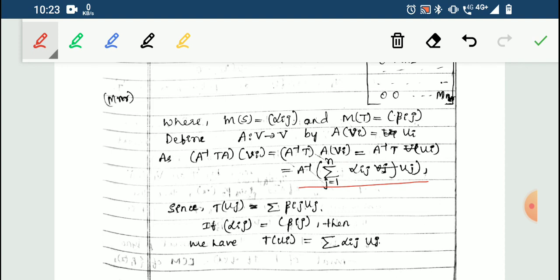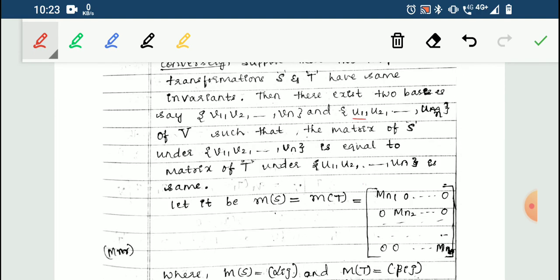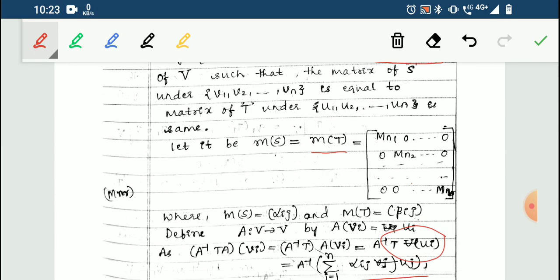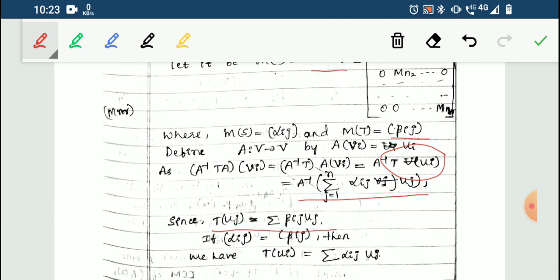If you ask how is that, I'll just take T(ui). There will be a matrix representation for this, where i varies from 1 to n. See, ui is the first basis, second basis. Then what is the matrix representation for m(T)? We will be having beta ij. So the matrix representation will be like this: T(uj) is equal to summation beta ij uj.